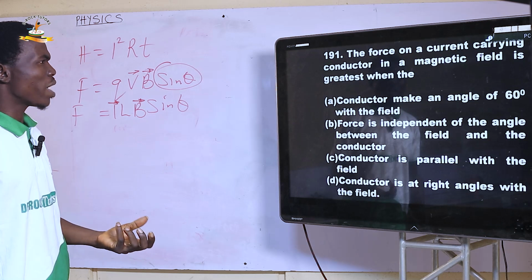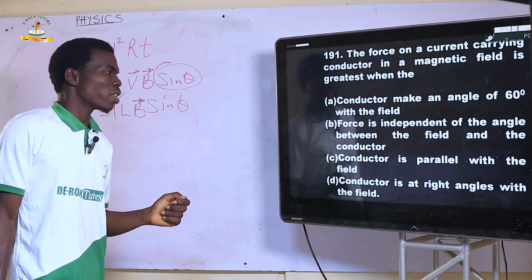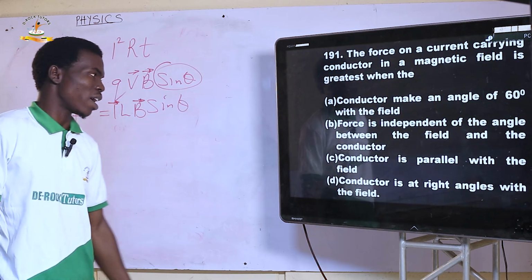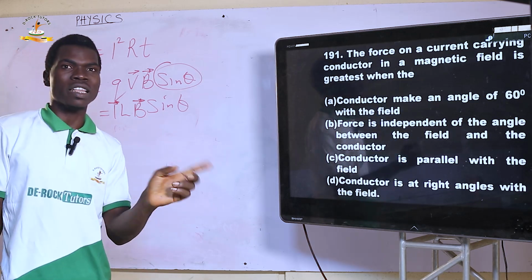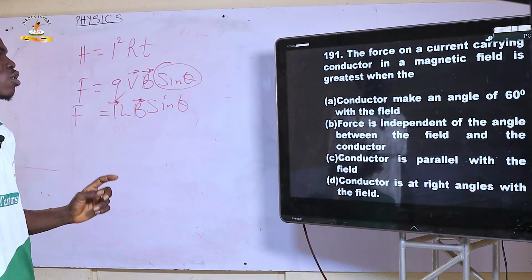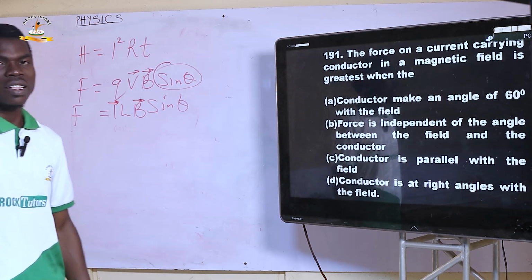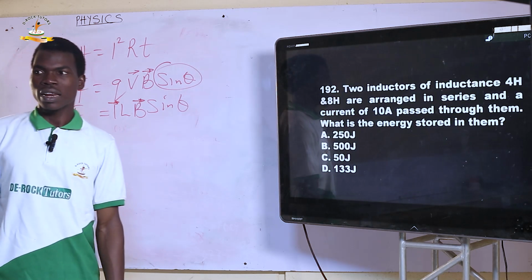A, the conductor makes an angle of 60 degrees with the field. No. B, force is independent of the angle. It is dependent because the formula has to do with sin theta. That is the angle. C, conductor is parallel with the field. No. If it is parallel, it is going to be 0. D, conductor is at right angle with the field. Yes, that is the right option. D is the right option for question 191.